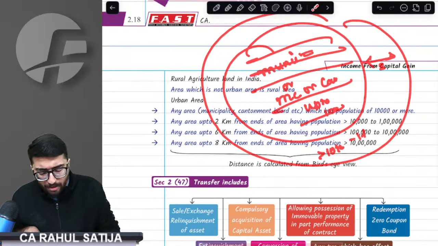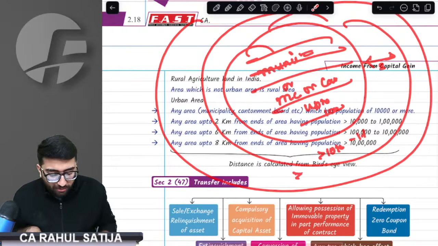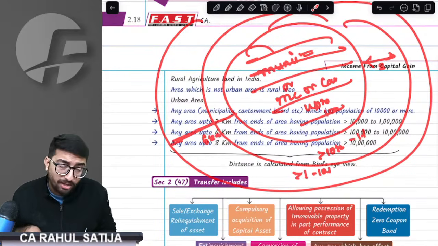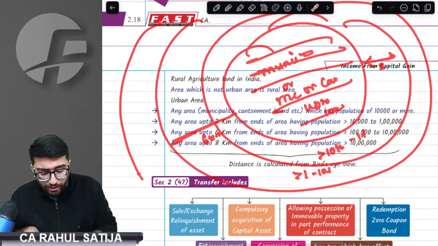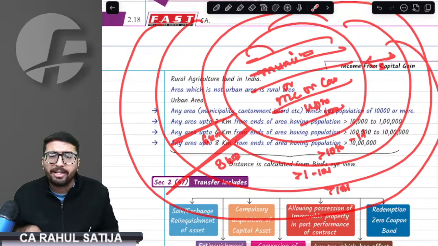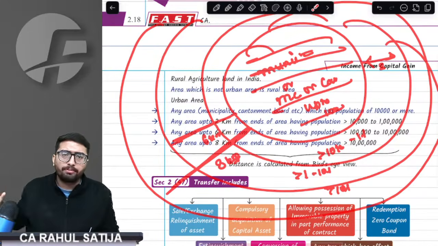If population is more than 1 lakh up to 10 lakh, then the area up to 6 kilometers shall also be urban. And if population exceeds 10 lakh, then a distance up to 8 kilometers shall be urban area. Beyond that, everything would be rural.